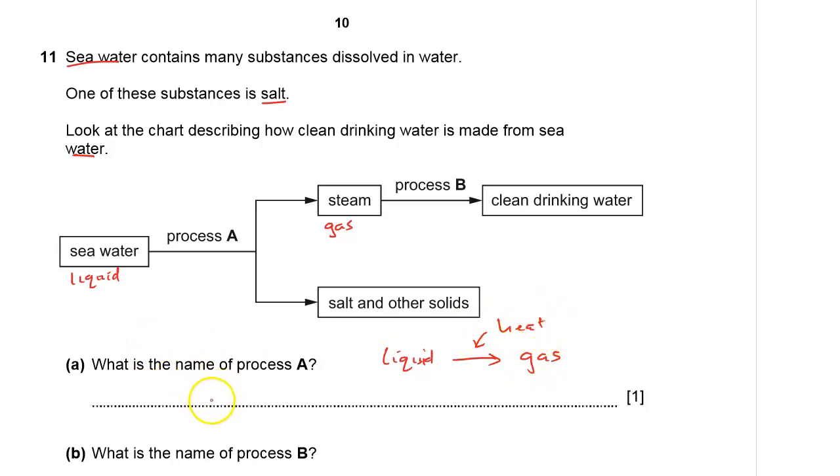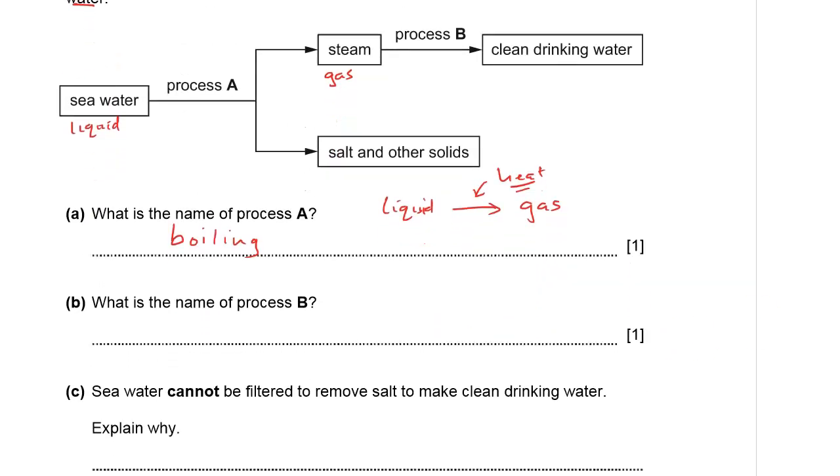So the name of process A is boiling. That is done by heating. We have heated the water to the boiling point, and therefore now it changes to steam. Part B.